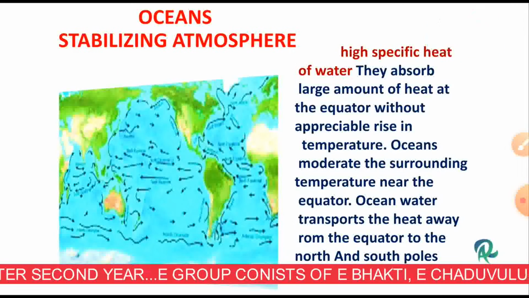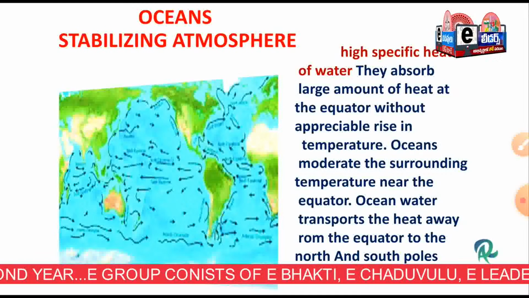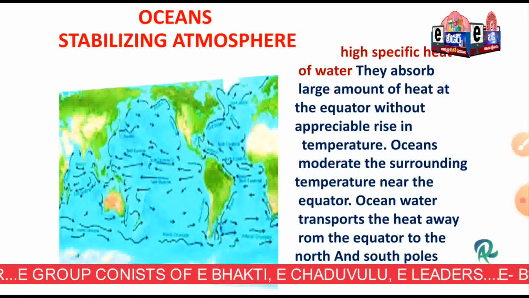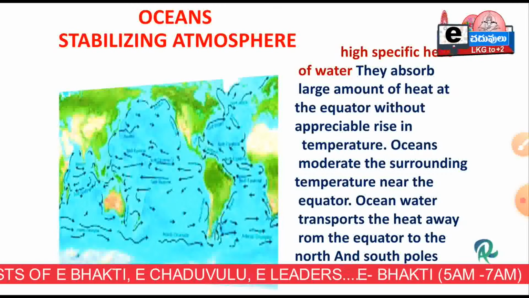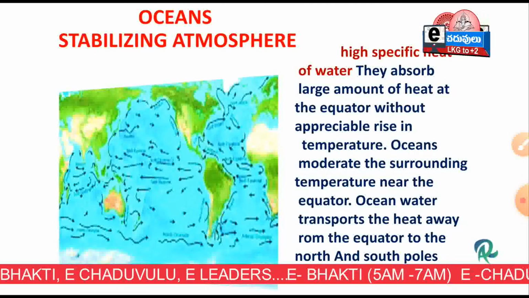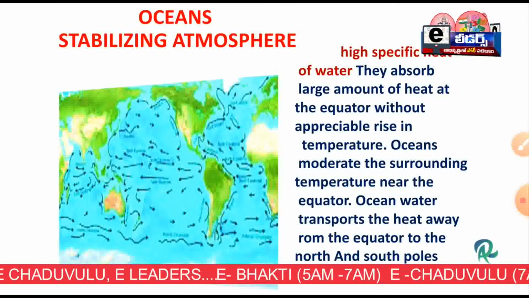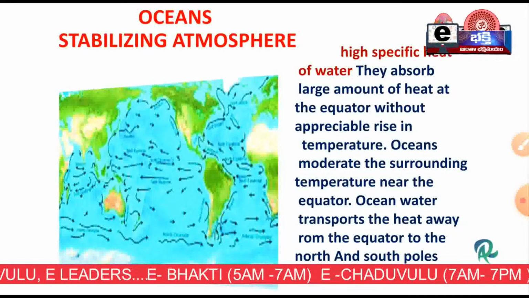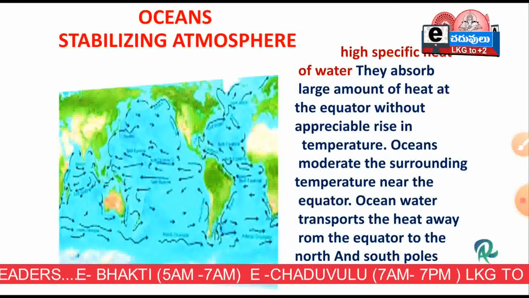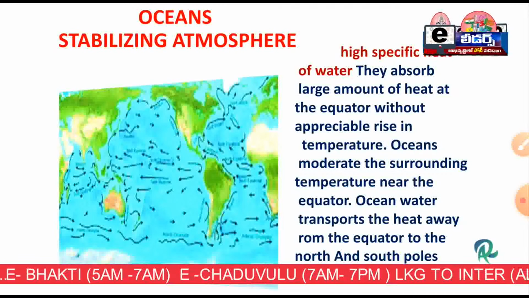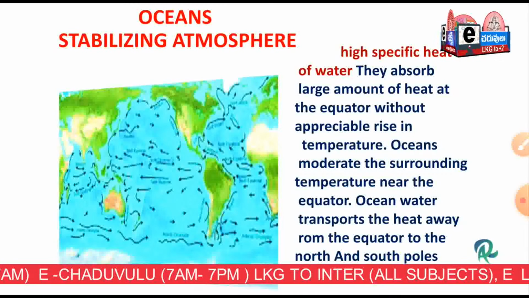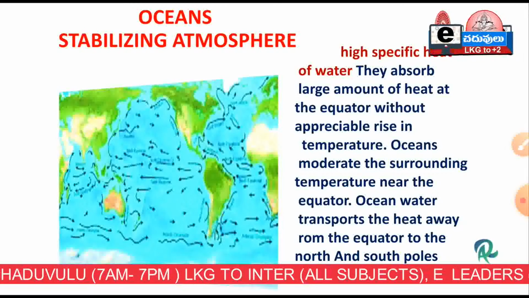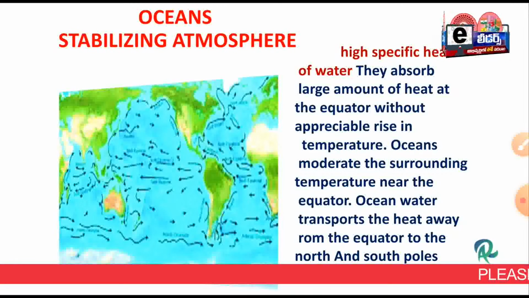Now we can see an important question: how do you appreciate the role of the high specific heat of water in stabilizing the atmosphere? Here oceans are treated as heat stores, because a lot of water is there in the oceans. Due to the high specific heat of water, they absorb a large amount of heat at the equator without appreciable rise in temperature. Why?